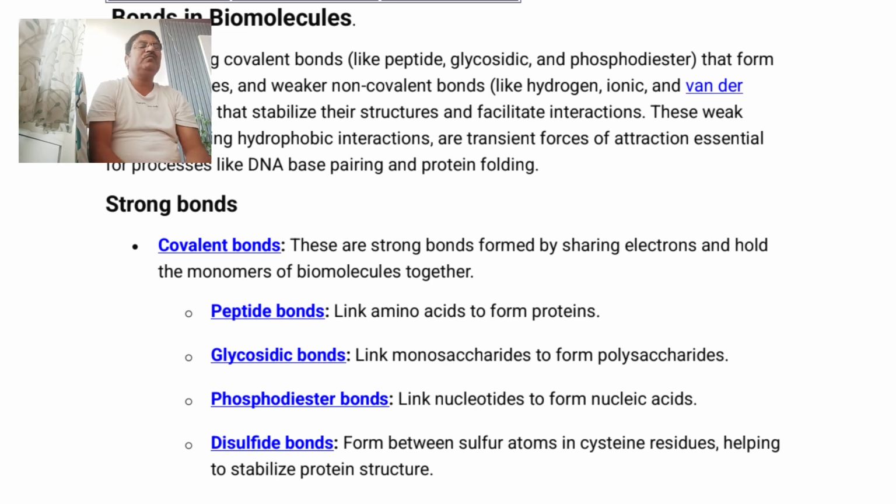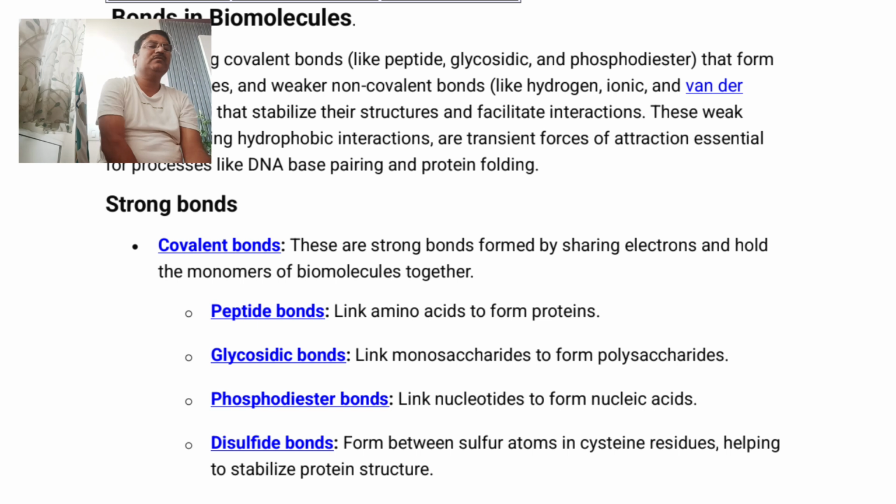Now, which types of covalent bonds are present? The first important covalent bond is the peptide bond. So, guess where we have studied peptide bonds. Remember that peptide bonds are present in proteins.